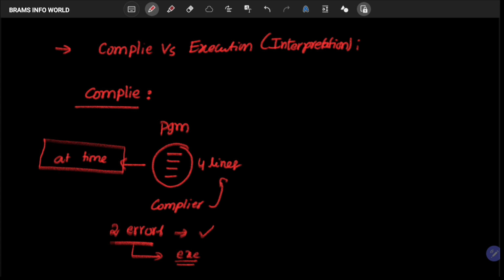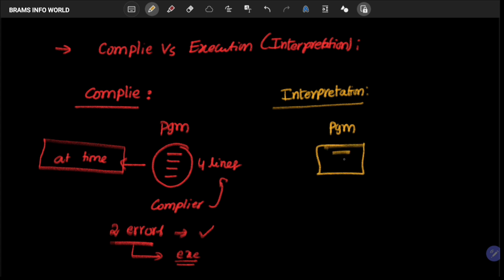So let us talk about the meaning of interpretation. Interpretation means, or interpreter, we can also call it an interpreter. Let us take the same program, and this program contains 4 lines, okay, 4 statements.